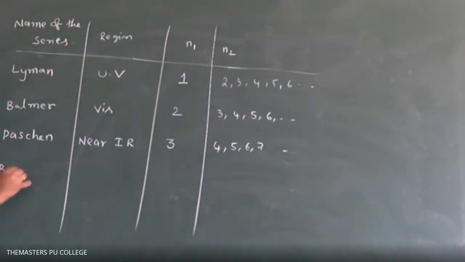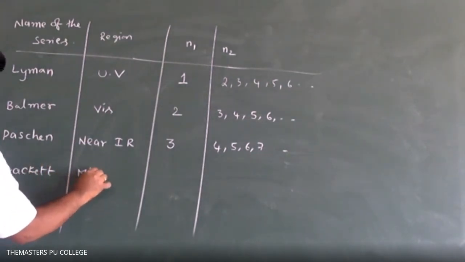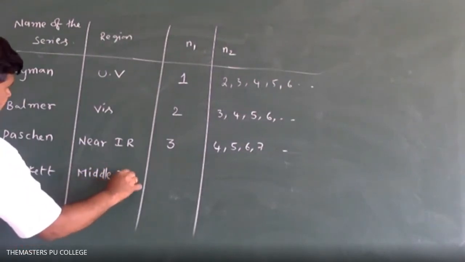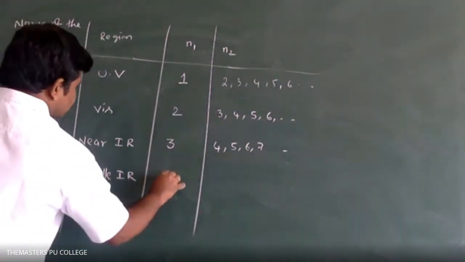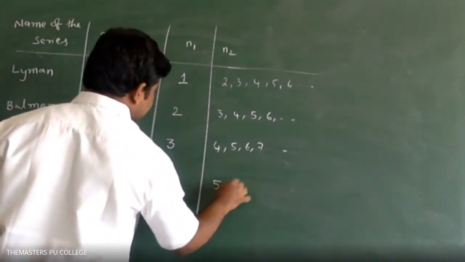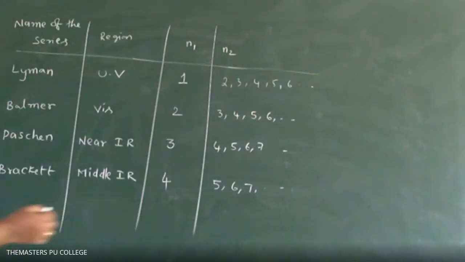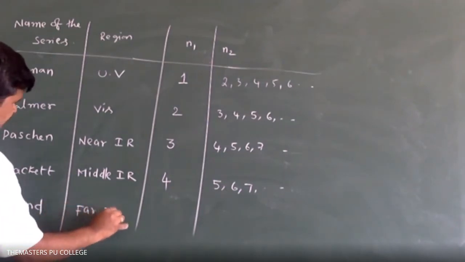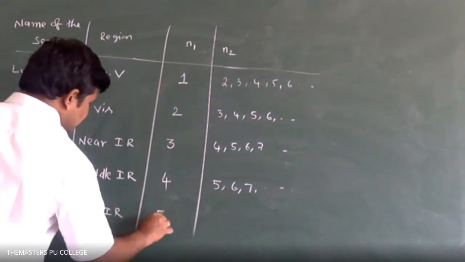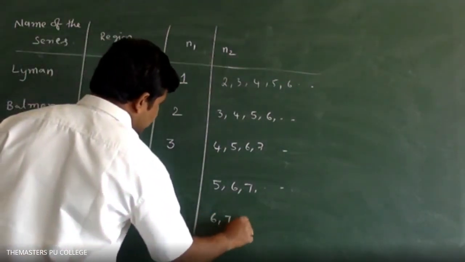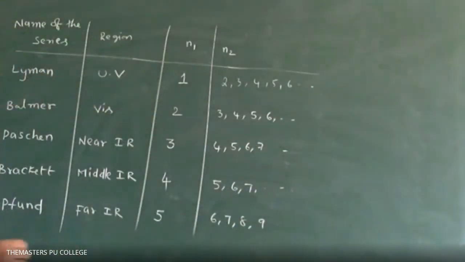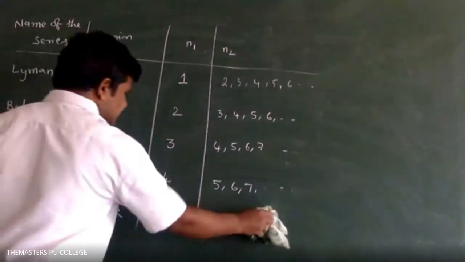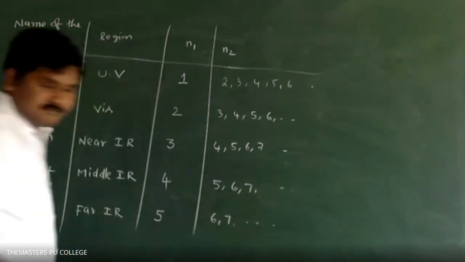Brackett series, middle IR, N1 is 4, and so on. Pfund series, far IR. Generally we take up to the infinity line.